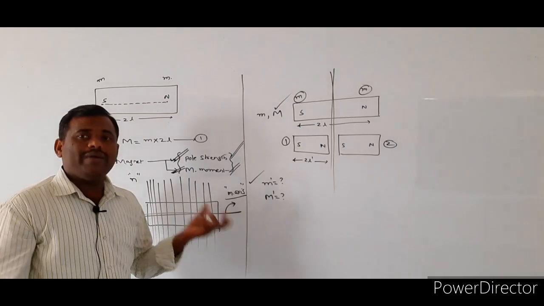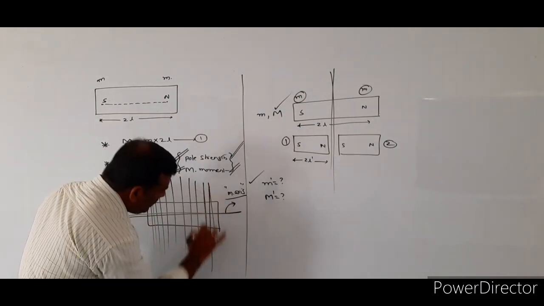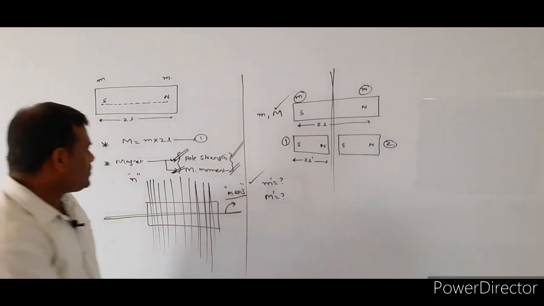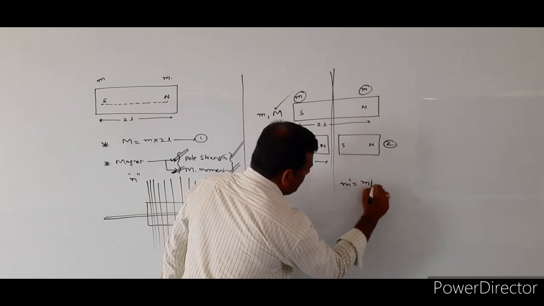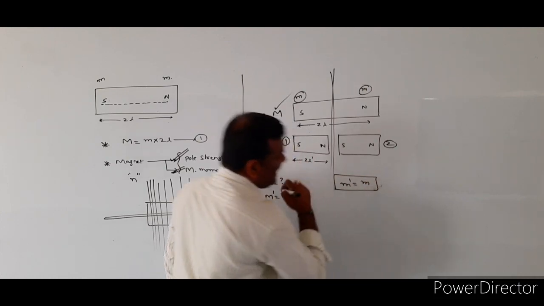Cut into how many pieces? N number of pieces perpendicular to the magnetic axis. So, the magnetic moment of each piece remains the same.